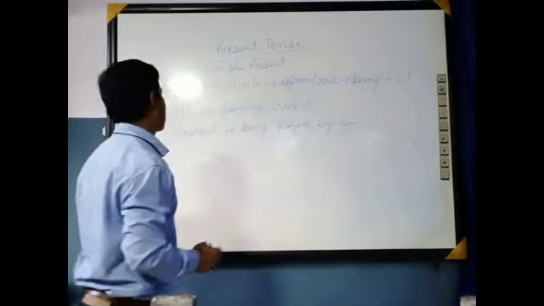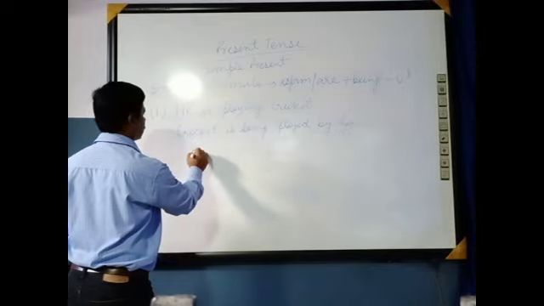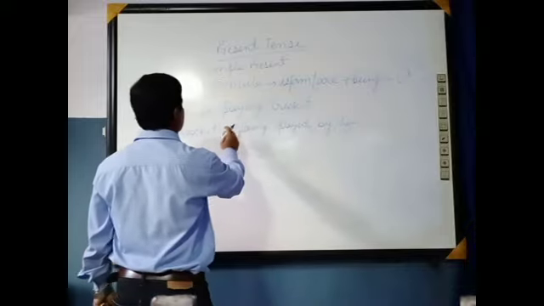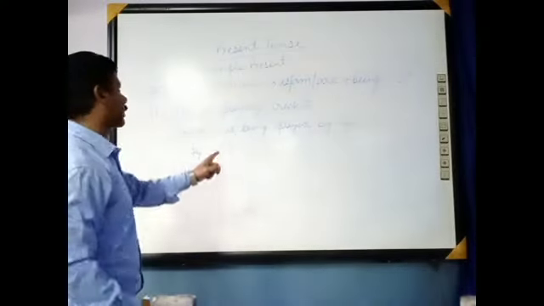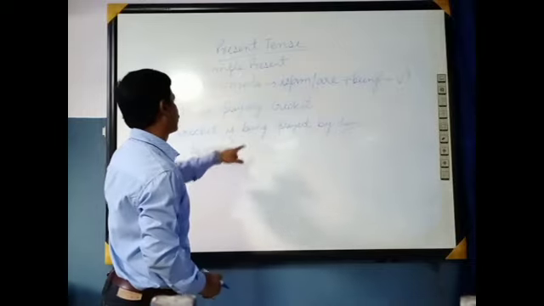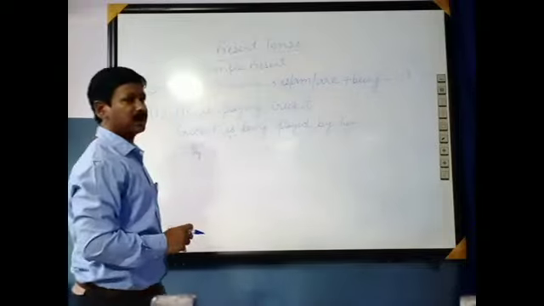So here you can see that cricket, the object, comes first. Is is the helping verb, and being is utilized wherever the present continuous form is used. After that, play is the main verb, and it is converted into played, by him.